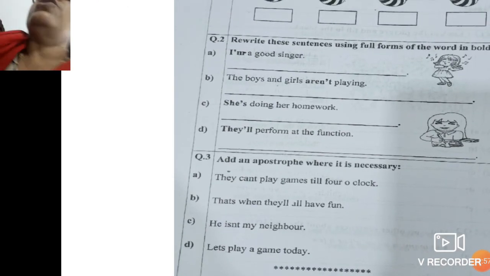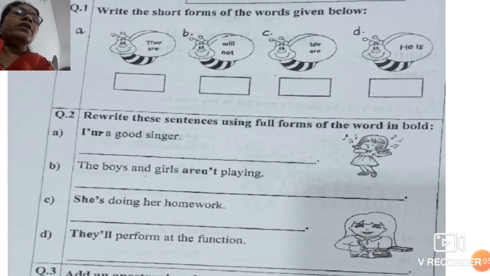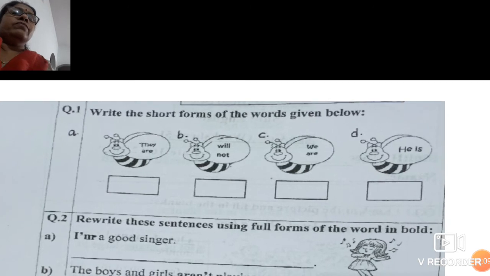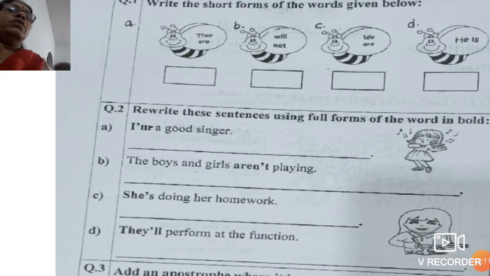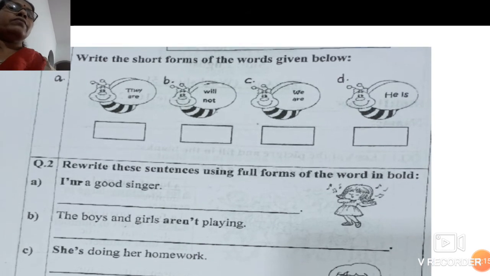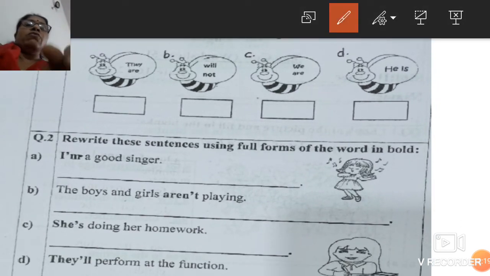You open your worksheet, children. Worksheet kholo apna. Yes. Now look at the snail. Apna worksheet kholo beta. Now you'll be able to see this. I have to hold this. Where are you going? Yes, I got it now.